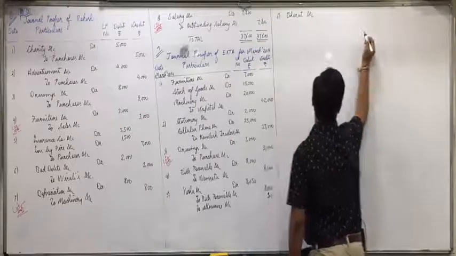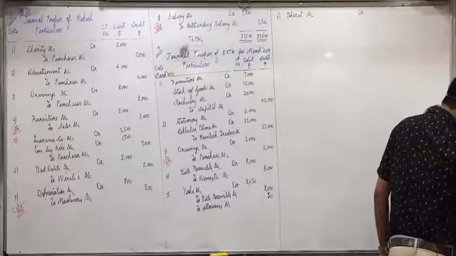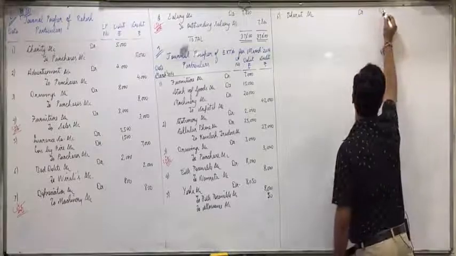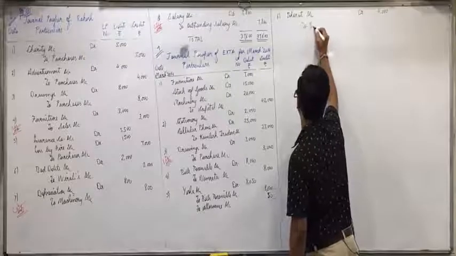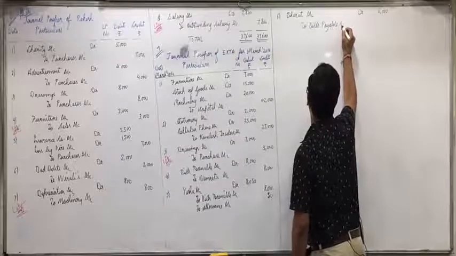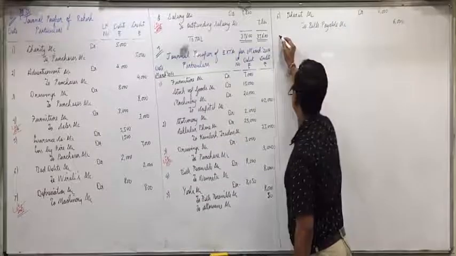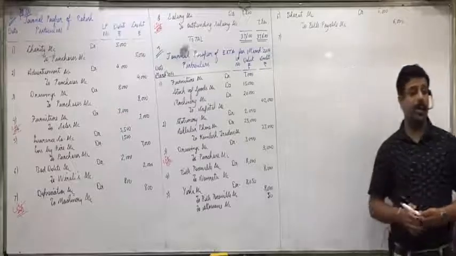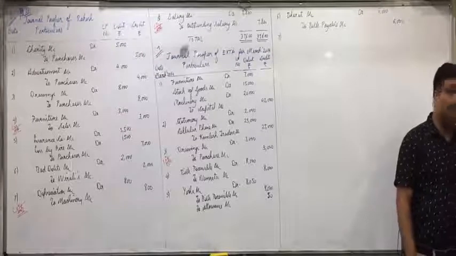Debit the receiver. Bharat account debit 6,000. You can say either bills go out, credit what goes out, or bills are payable, credit the payables, to bills payable account 6,000. Do you understand this? Anyone having any doubt in it?